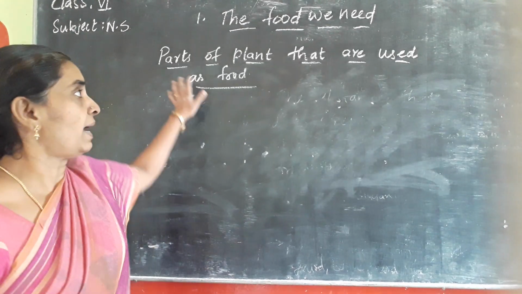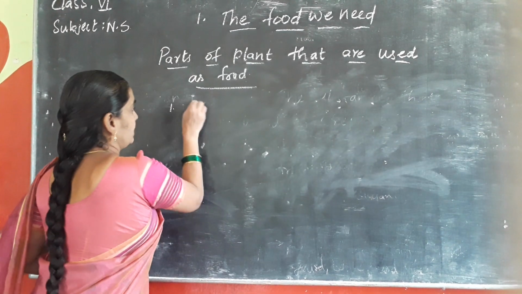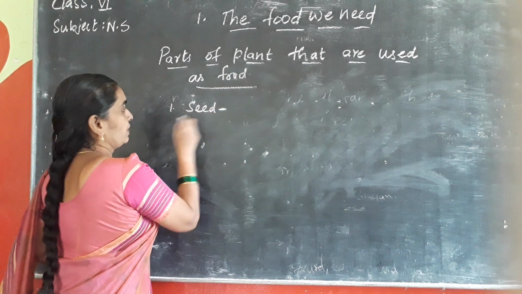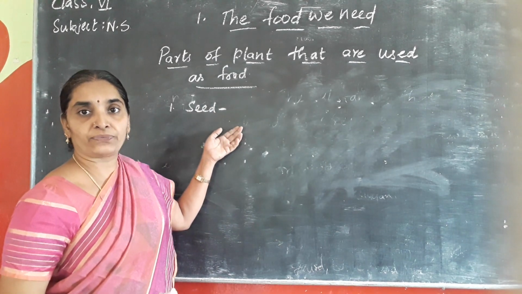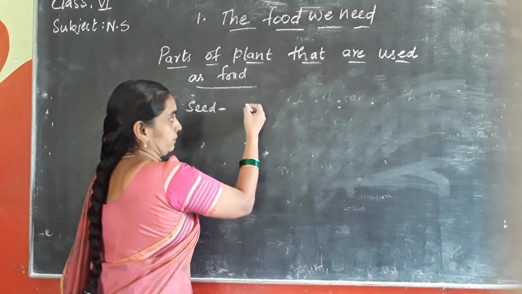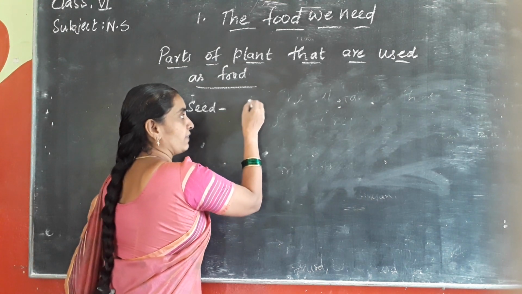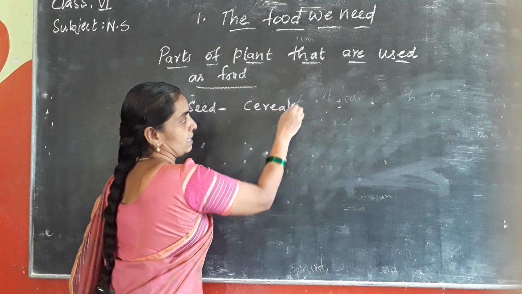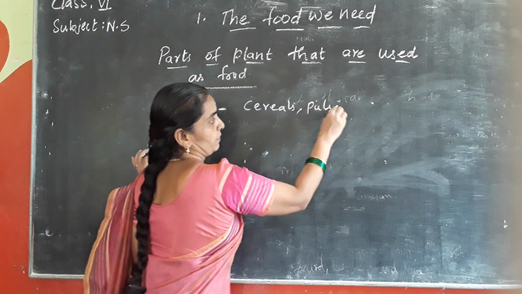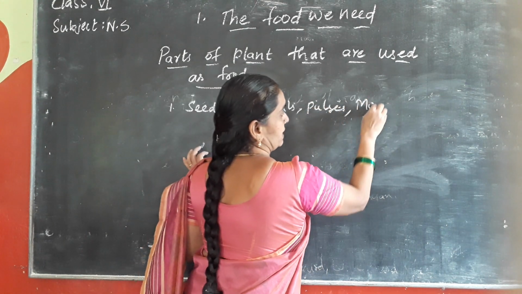See children, parts of the plant that are used as food. First one, seeds. Seed part which we use as food. They are the groundnut seeds we use, sunflower seeds, all the cereals, pulses, okay, and mustard seeds,